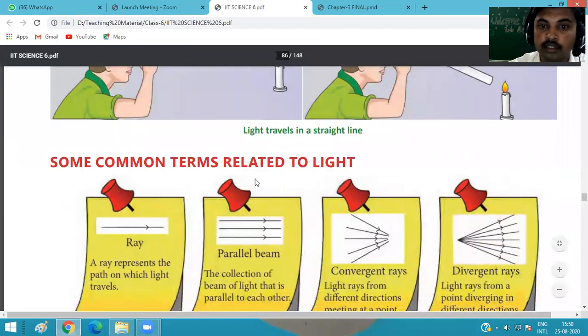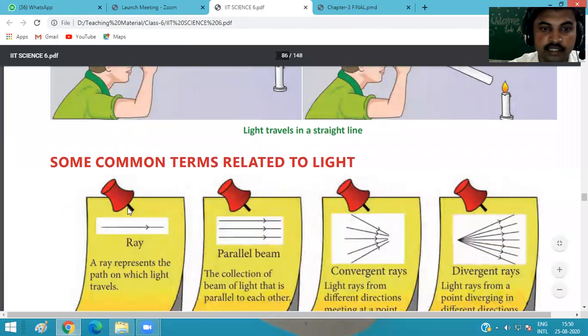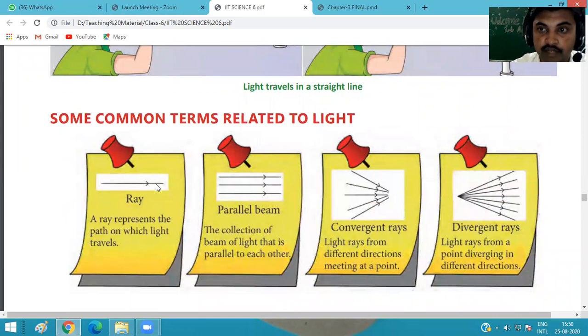Then some common terms related to light are here. The first one is ray. This symbol denotes a ray. And what is a ray? A ray represents the path of the light which travels in a medium. It shows the path in which light travels.